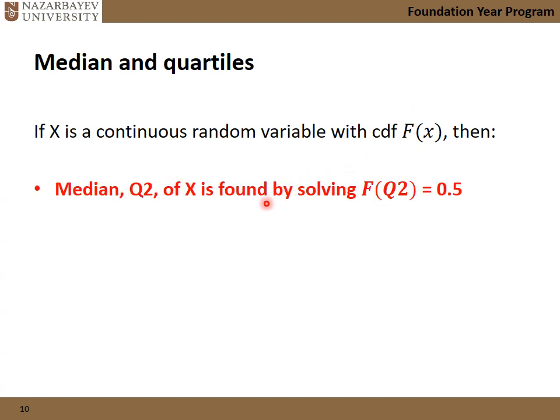I will show you how to get that. So if you put in Q2, this must be 0.5, or if you enforce F of Q2 to be 0.5, then this gives you Q2. So we could work in both directions. If we know the value of Q2, then this must be 0.5.